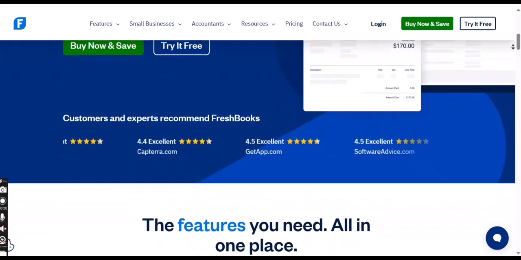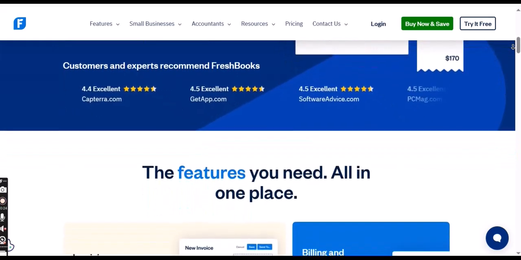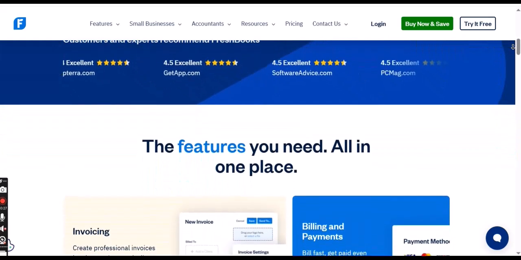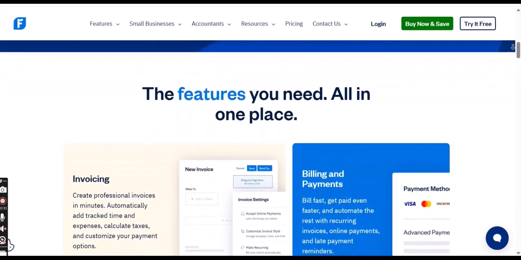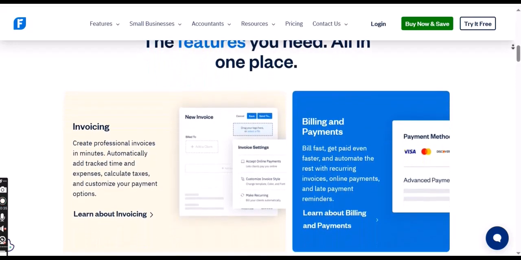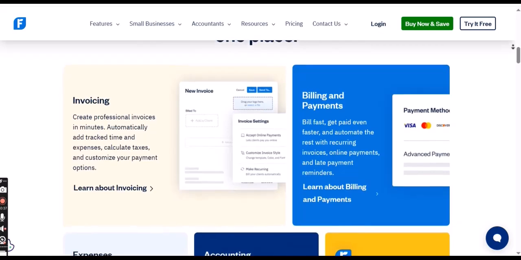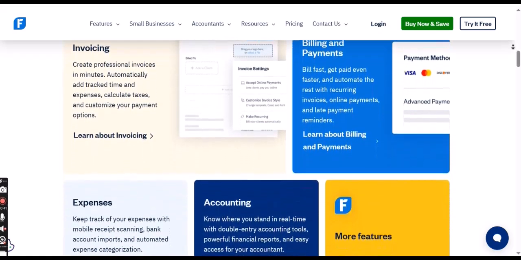However, while there isn't a direct limit on the number of clients, it's essential to understand how FreshBooks' pricing structure and features interact with your growing client list. The value you derive from each plan and the features available might influence your choice as your business expands. Let's delve deeper into how FreshBooks handles clients across its different subscription tiers.